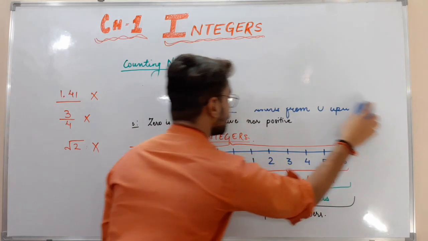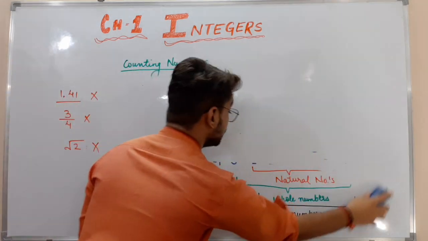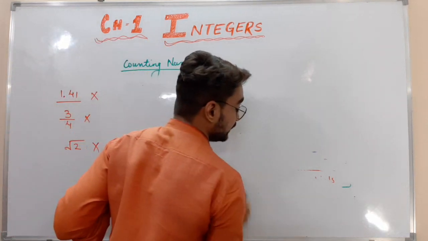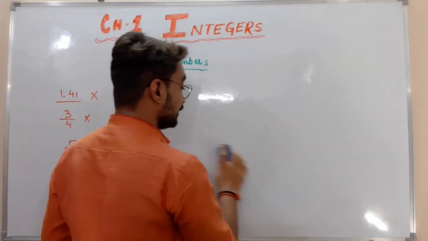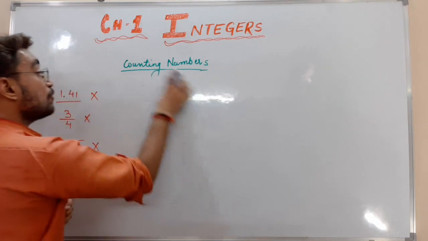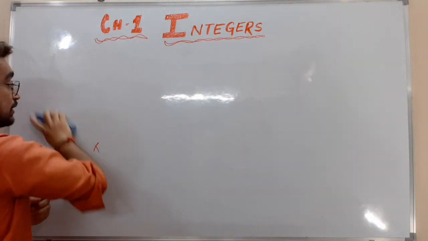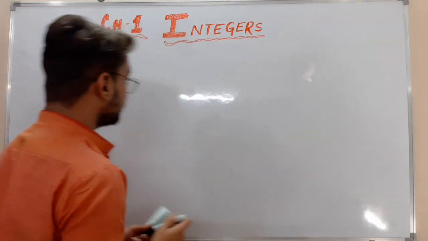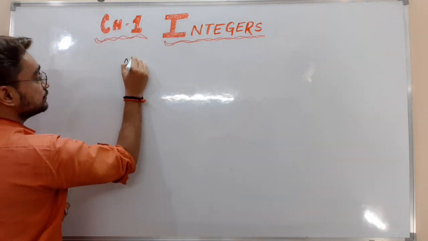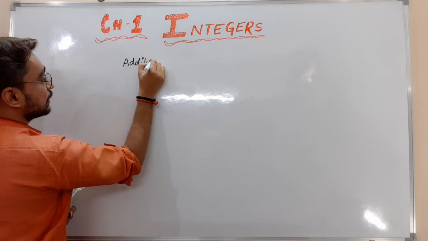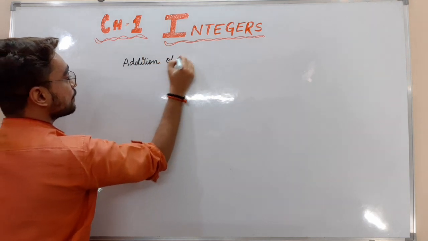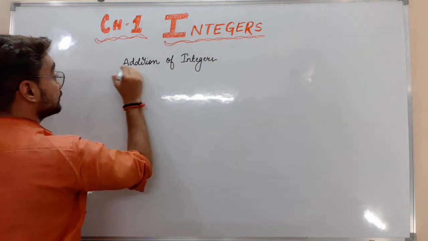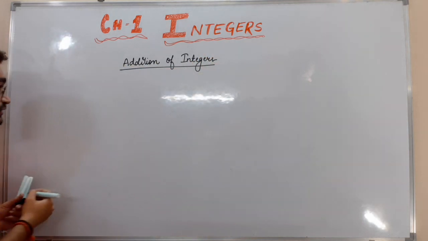Right? Now what we want to learn is how to add or subtract two integers. In this video today we are going to learn about how we can add or subtract two integers. Let us see the first thing, which is addition of integers.